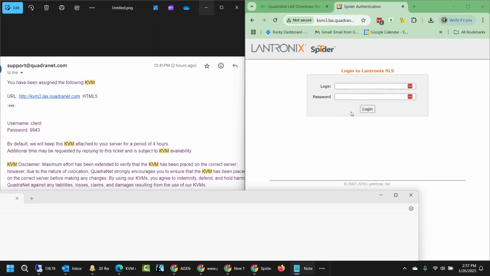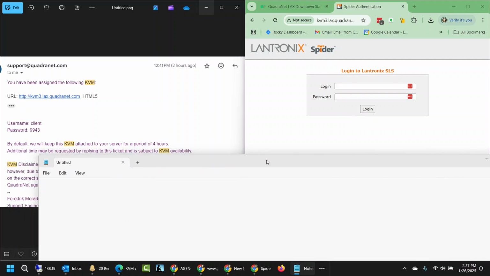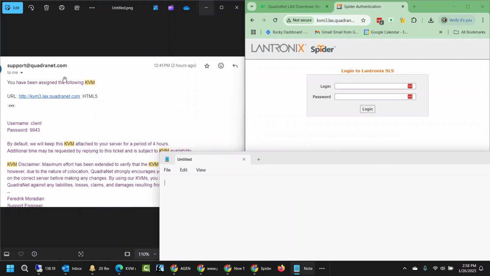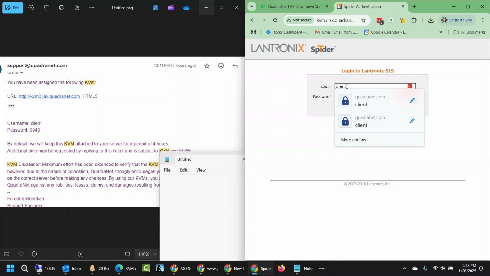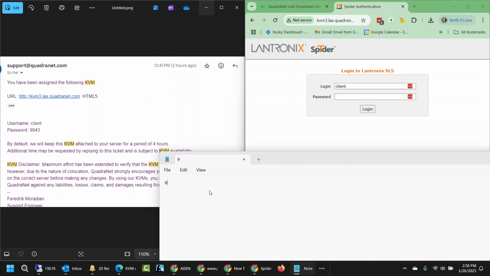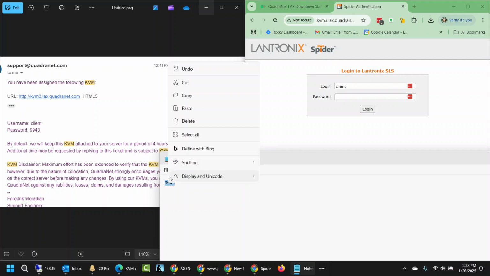Here I'm going to show you how I tried to log in and it didn't work. So this is the screenshot of the email. And on the right hand side, I copy and paste the KVM3, right? And this is login, right? So the username is going to be client and the password is going to be 9943, right? So let me do a copy and paste.